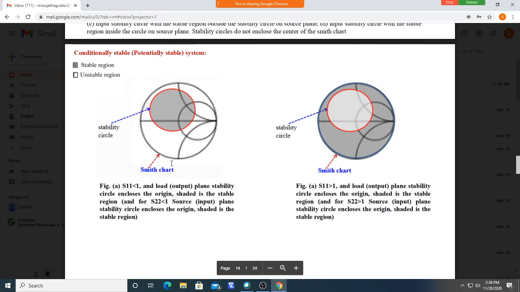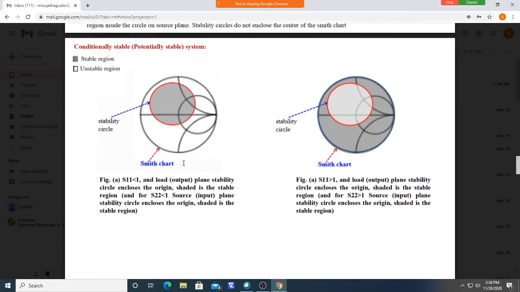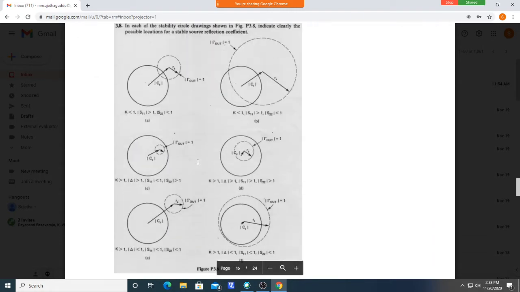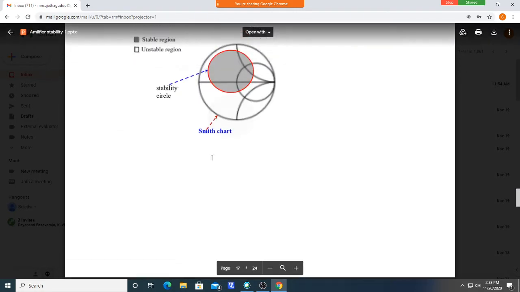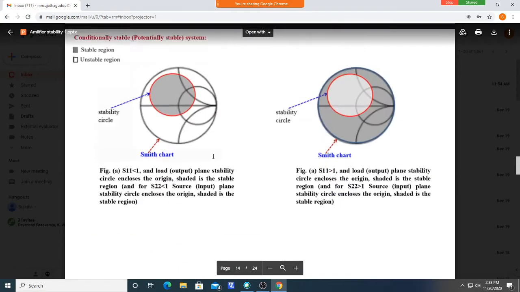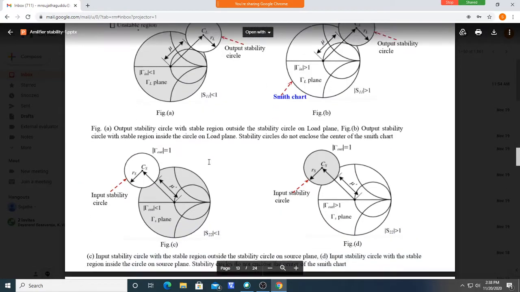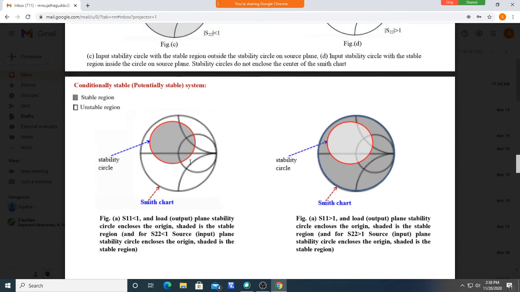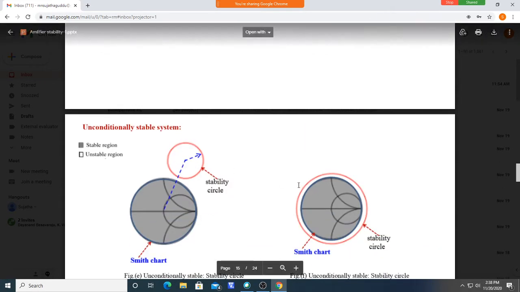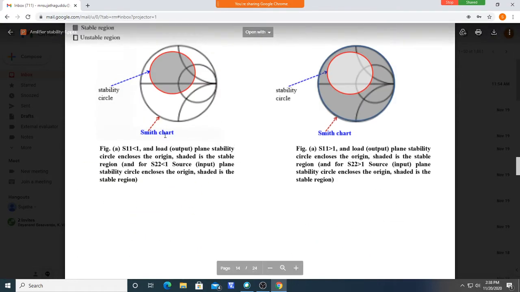In such cases, one more I left. It may be partially enclosed like this. See, it is completely within the Smith chart. Here it is outside the Smith chart, here completely enclosing the Smith chart.